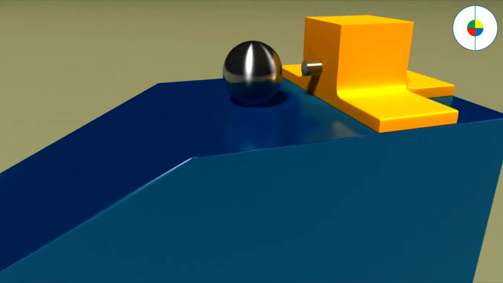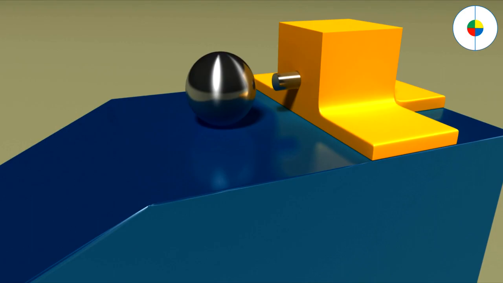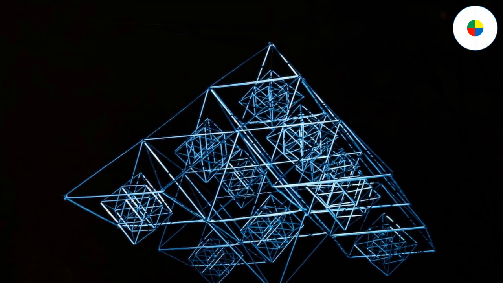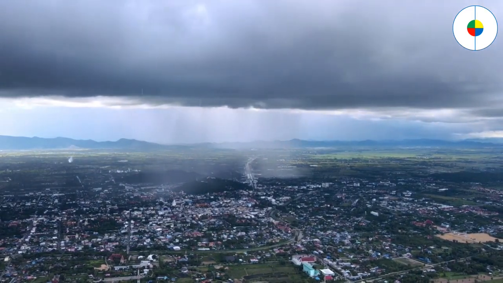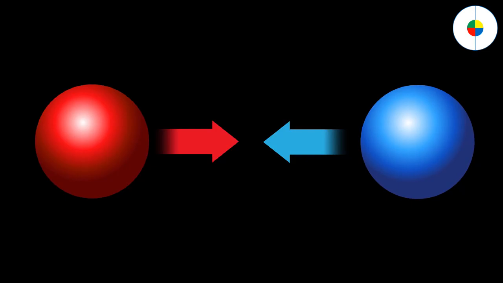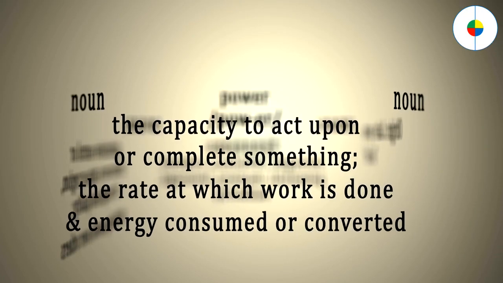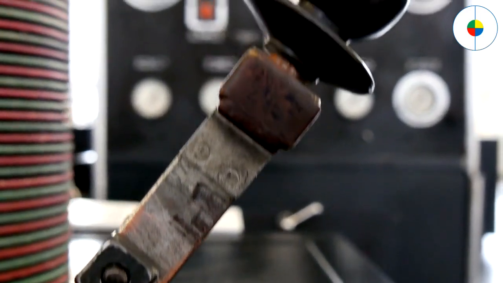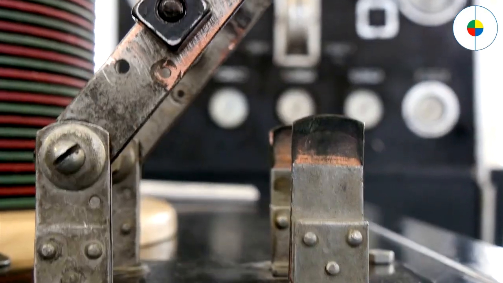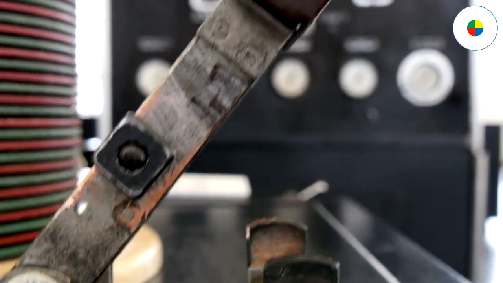Force is a push or pull, it's to change the motion of an object. Net force is the combination of all forces. Displacement or motion is the change of position. Gravity is the force of attraction between all things that have mass. Power is the rate at which work is done. Machine is anything that makes work easier, like wedge, inclined plane, screw, lever, pulleys, wheel and axle, etc.